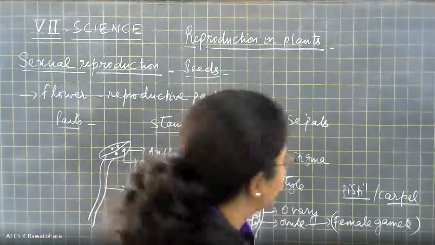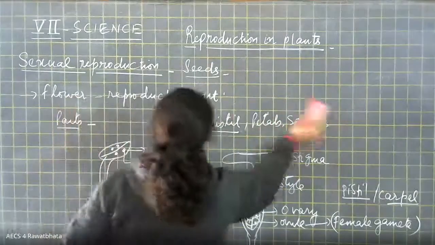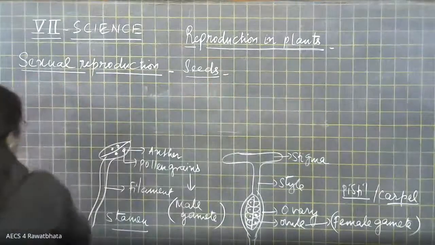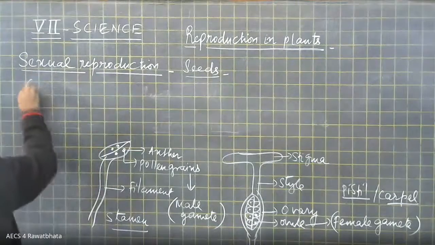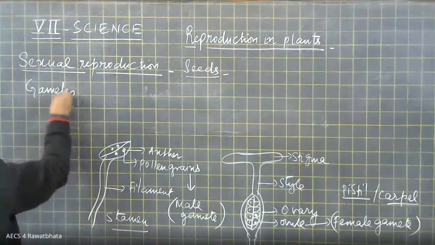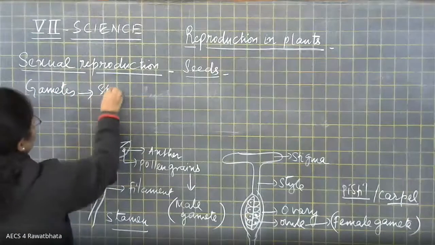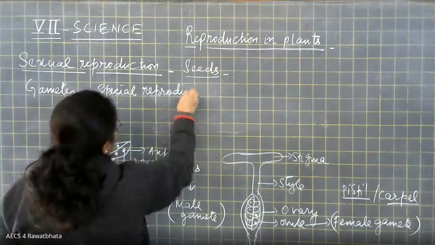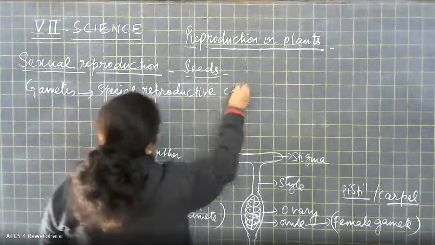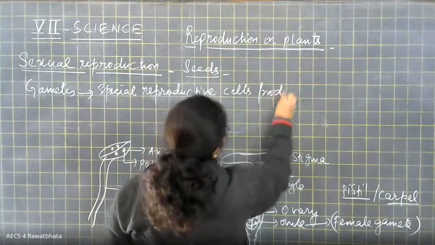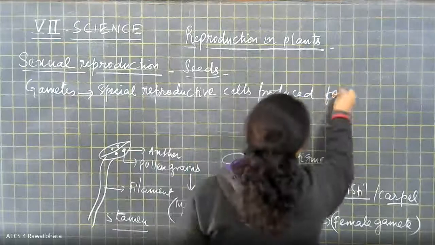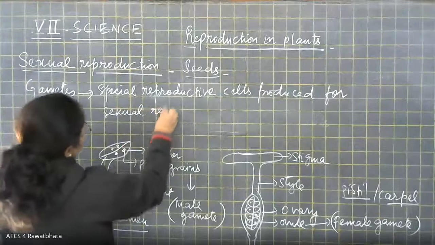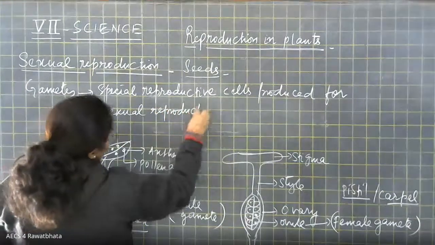If we want to define gamete, we can simply write that gametes are special reproductive cells produced for sexual reproduction, right?